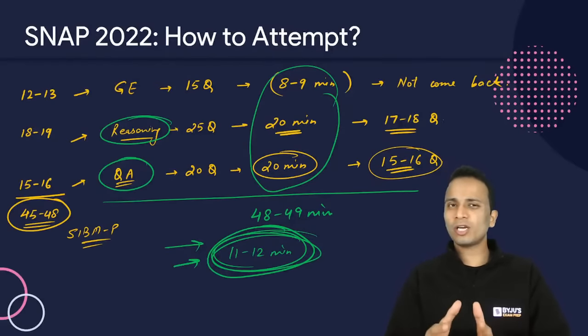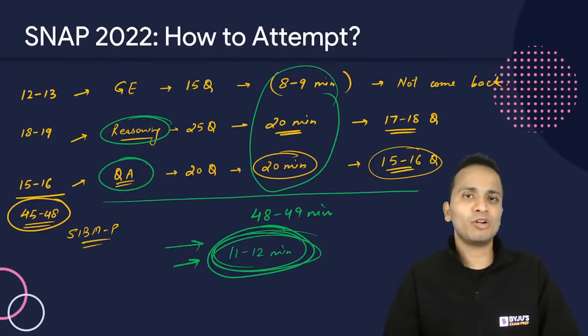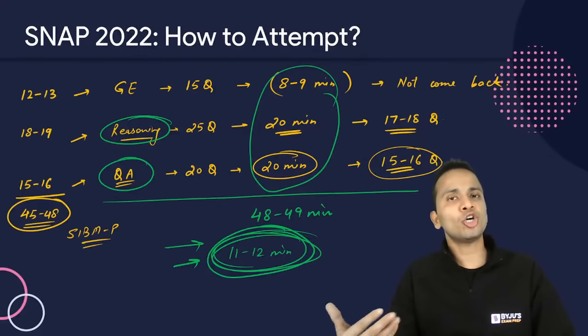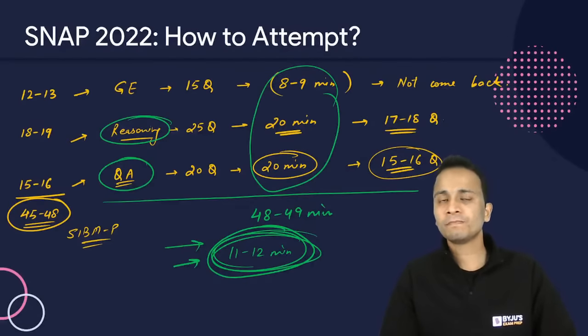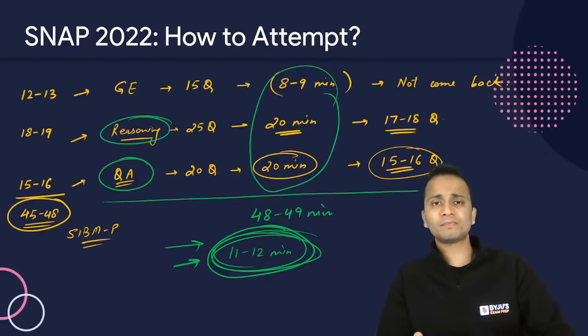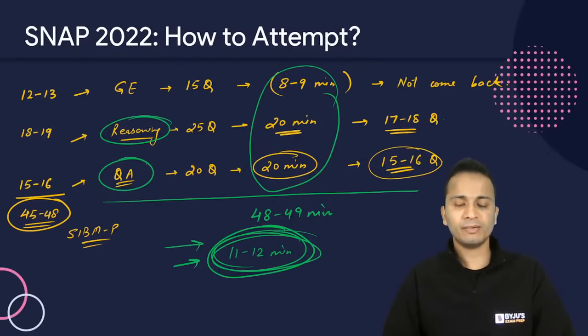In case you struggle for accuracy, then you need to increase your number of attempts. So if your accuracy is, let's say 90% or above, then 45 to 48 attempts will be good. If your accuracy is slightly less, let's say 80%, then somewhere around 50 attempts will be good for you. All right. But do take care that you are not over attempting this paper.